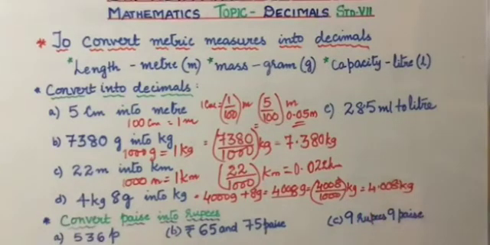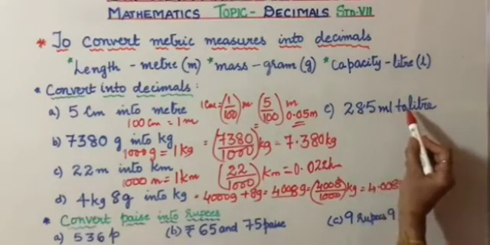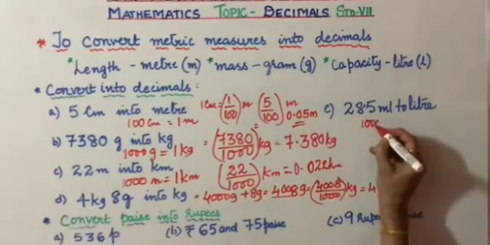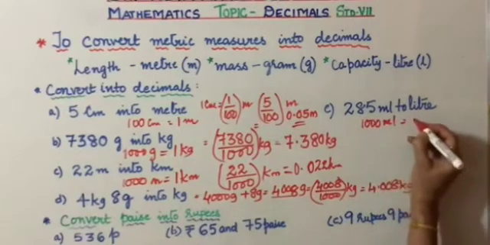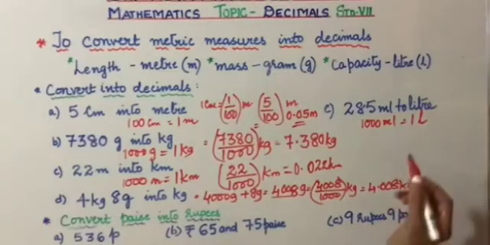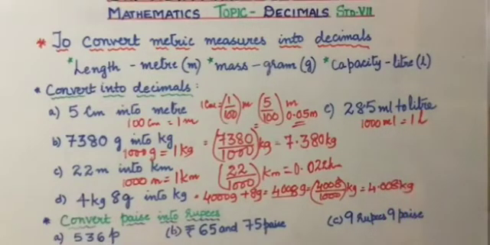Okay, next. Last one here in metric measures. We have 285 milliliters to liters. So we know that 1000 ml equals 1 liter. I think all of you agree. In that case, 1 ml will be 1/1000th of a liter.